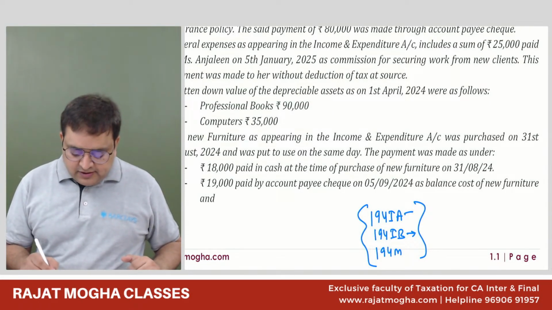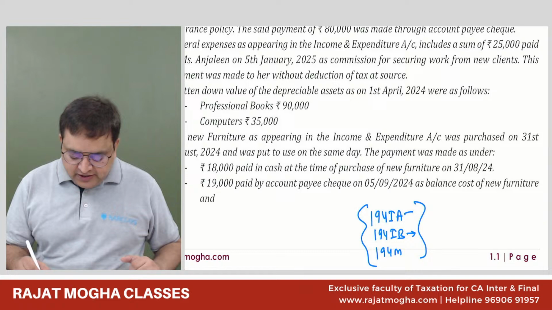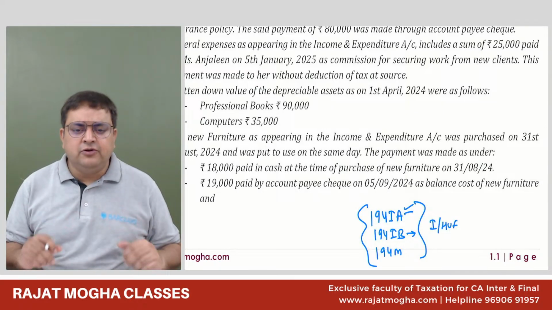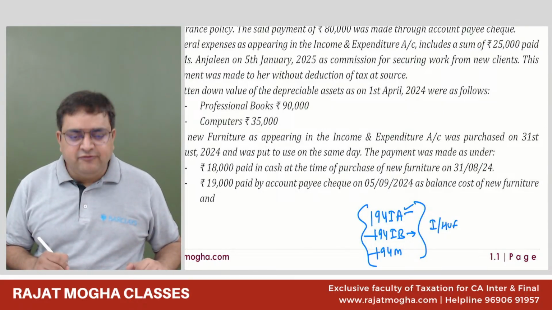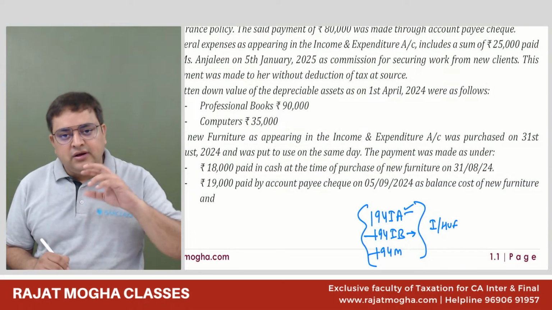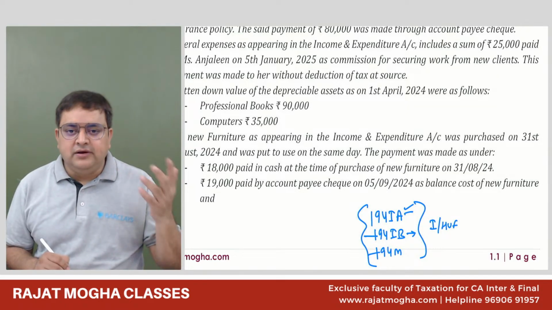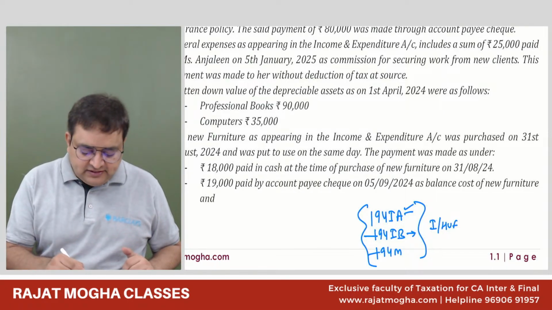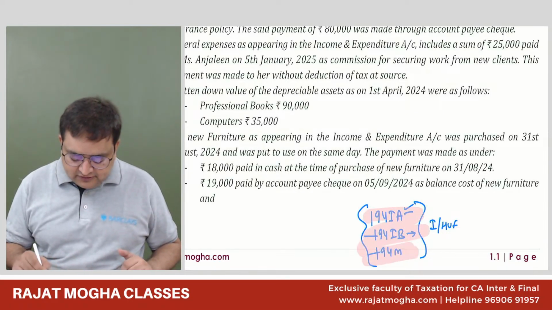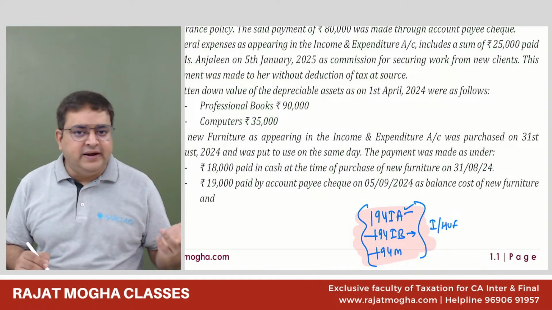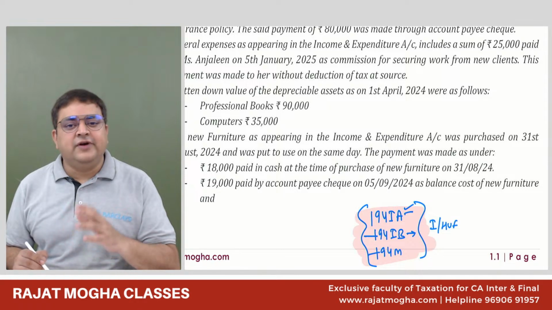These sections are for individual or HUF only. 194IA is for everybody, but 194IB and 194M are for individual or HUF only, where your turnover was not more than 1 crore or 50 lakh as the case may be, but still you are required to deduct TDS. So if your case falls in these three sections, your turnover does not matter over here. If the conditions are satisfied, you should deduct TDS.